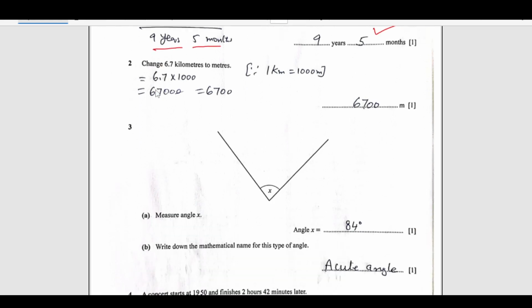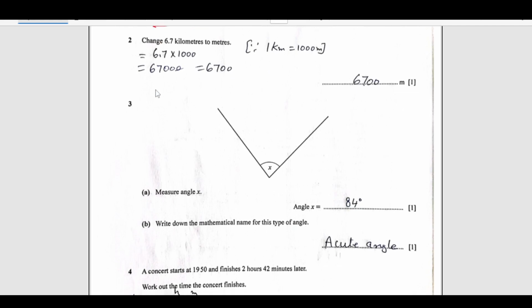Now next one here, change 6.7 kilometers to meters. As you know, 1 kilometer is equal to 1000 meters. So 6.7 we are going to multiply by 1000. So there will be 3 zeros and there is 1 decimal place here. So 1 decimal place will remove 1 zero from here. That makes it 6700 meters, right.